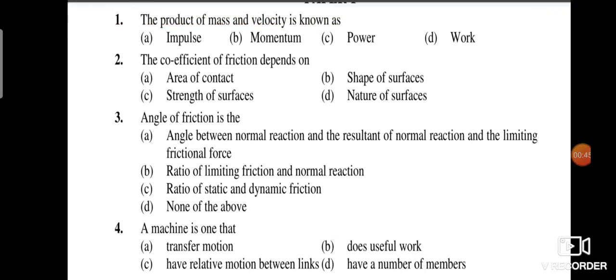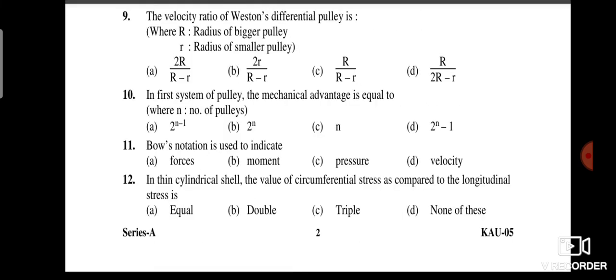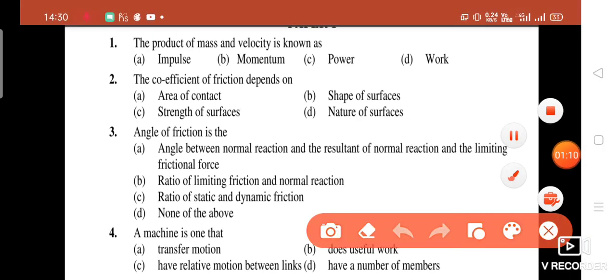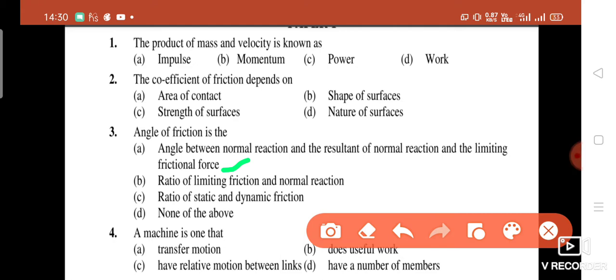Third one is, angle of friction is the. You have four options. A, angle between normal reaction and the resultant of normal reaction and the limiting frictional force. B, ratio of limiting friction and normal reaction. C, ratio of static and dynamic friction. D, none of these. So guys, your right answer is the first one, A, angle between normal reaction and the resultant of normal reaction and the limiting friction force.